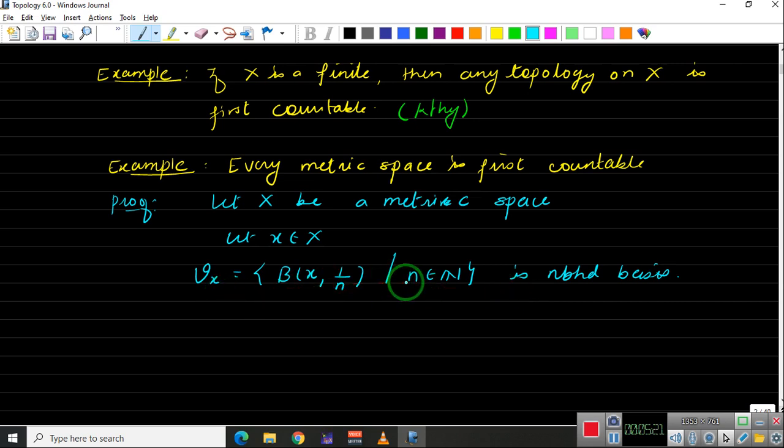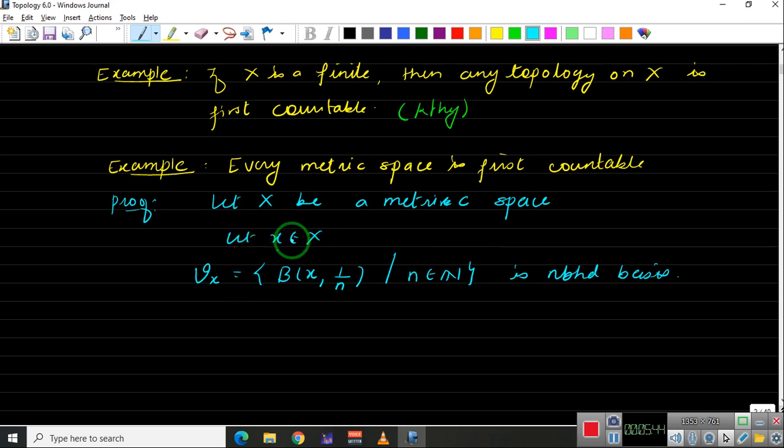To show that this is a neighborhood basis, we need to take any open set which contains x and show that there exists an element of this set which is contained in that open set. That means this will be the neighborhood basis of x, and in that case we can say that this space X is first countable at x.